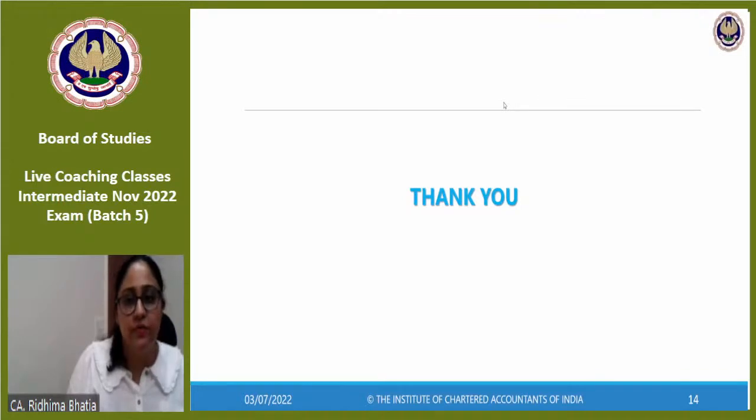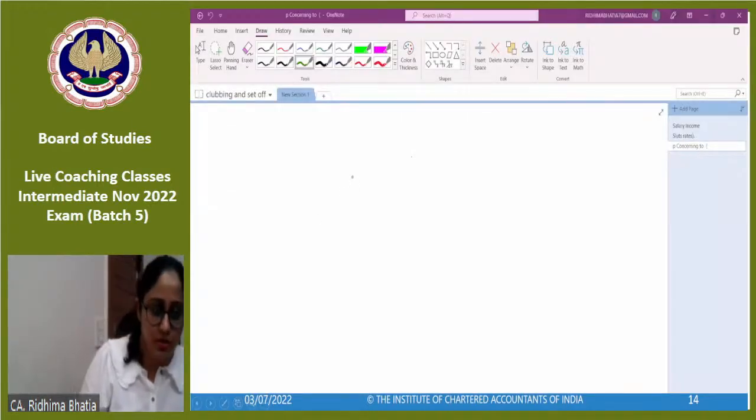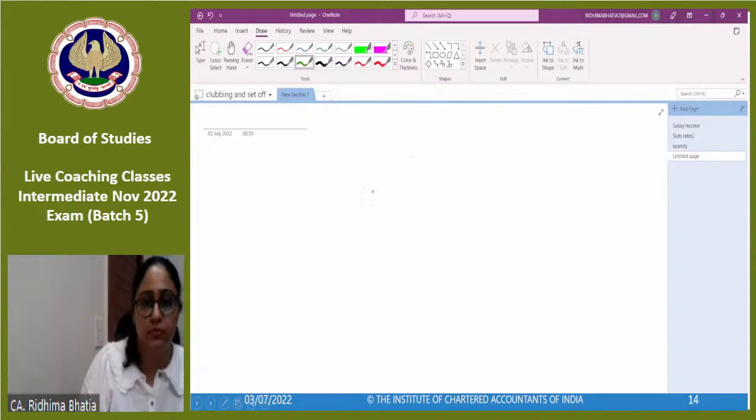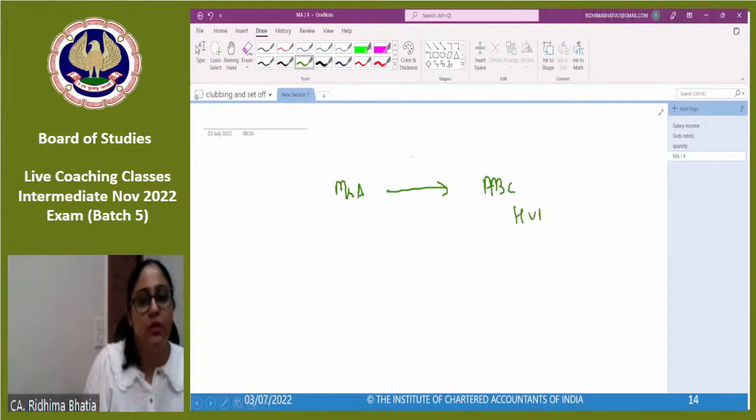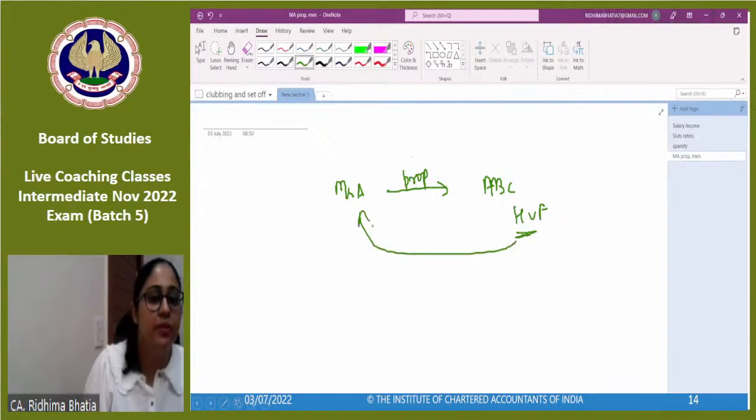Swati, partition of HUF is, just 1 second. On the screen, please. Mr. A, an individual, transferred a property to HUF, A, B, C, HUF, without consideration. So in this we are clear that whatever income the HUF earns would be clubbed in the hands of Mr. A as per section 64 subsection 2.